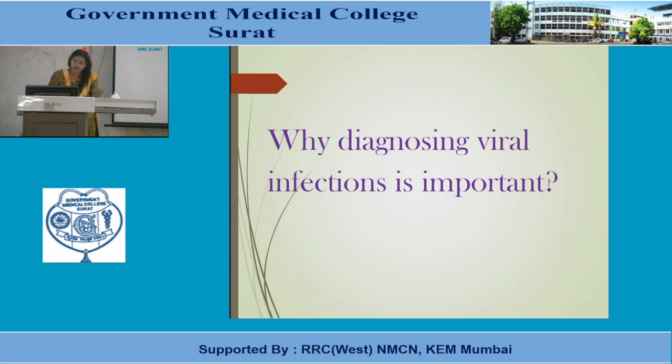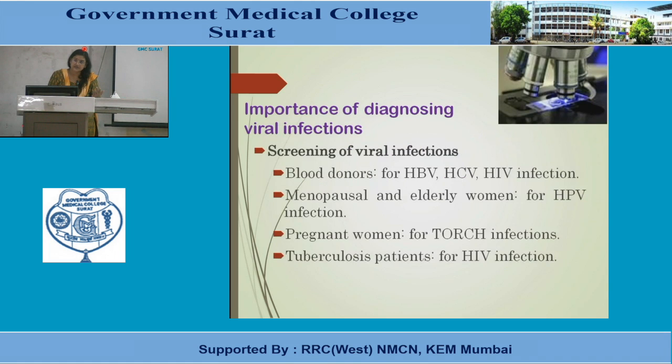So why is the diagnosis of viral diseases important? First objective is to screen for viral infections. In routine practice, we screen blood donors for hepatitis B virus, hepatitis C virus, and HIV infection. Menopausal and elderly women are screened for HPV infection to know their risk for cervical carcinoma.